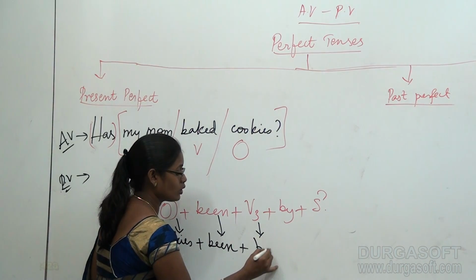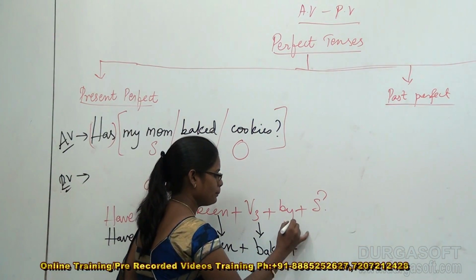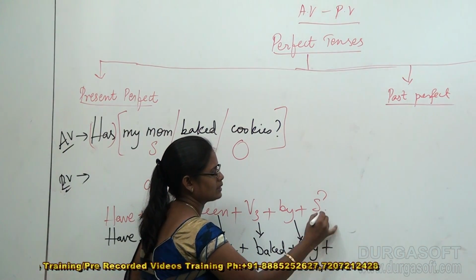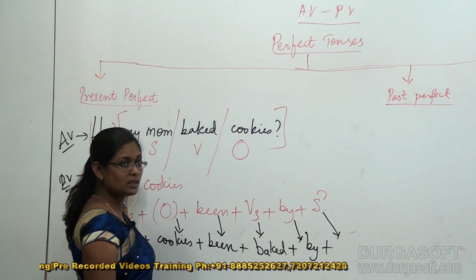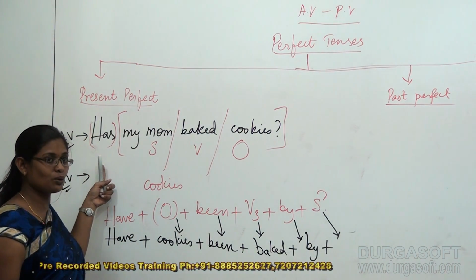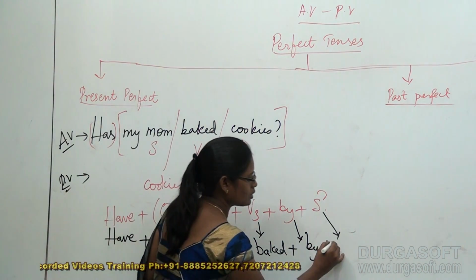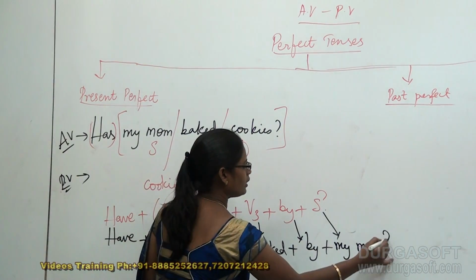Same as it is, it's already provided in the question itself. Baked plus by plus subject. What's the subject here? It's not has because it is occupying the first part of the sentence. No, it's not that. It's my mom. My mom is going to be the subject here. It's my mom. And question mark.